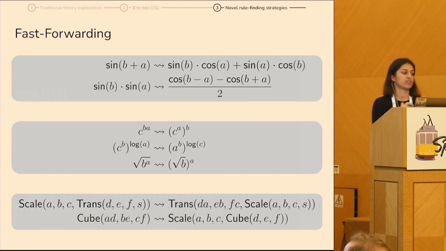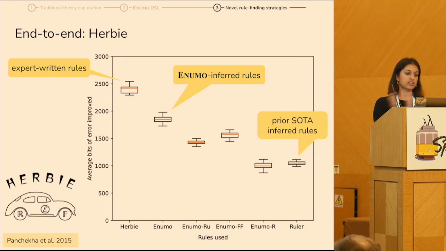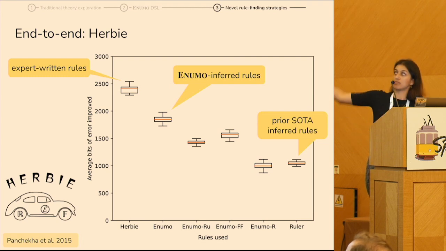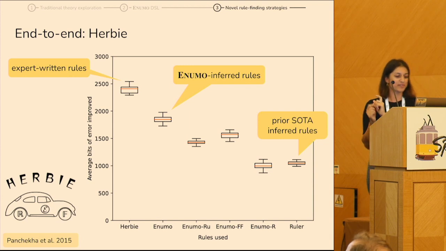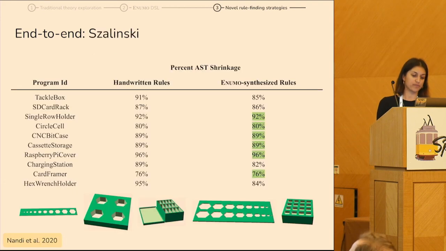We have trig, we have exponentials, we also have CAD models. None of these are domains that are supported by existing tools. To measure the effectiveness of these rules, we plugged our rules into Herbie, the tool for rewriting floating point that I mentioned. All the way on the left here, we have the expert written rules. All the way on the right, we have the prior state of the art of inferred rules. And we show that while we're still a little behind the expert written, we've made a lot of progress compared to prior inferred rules.